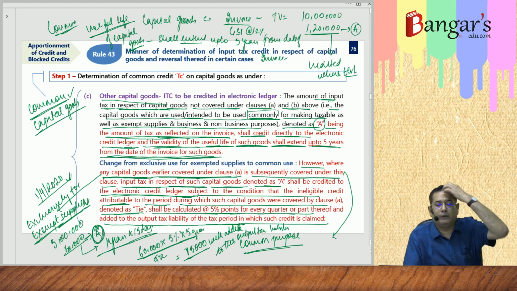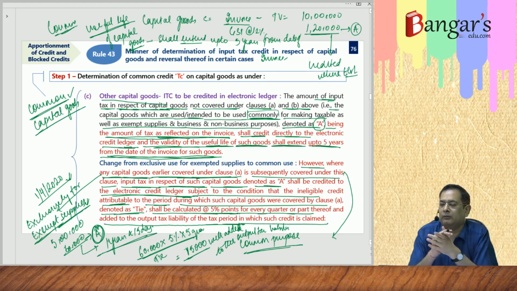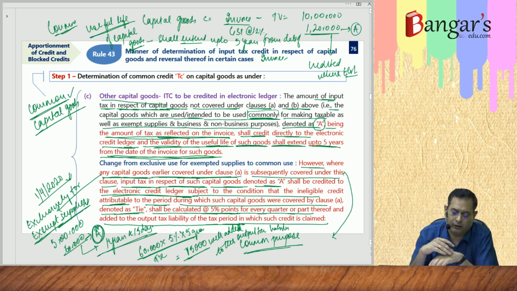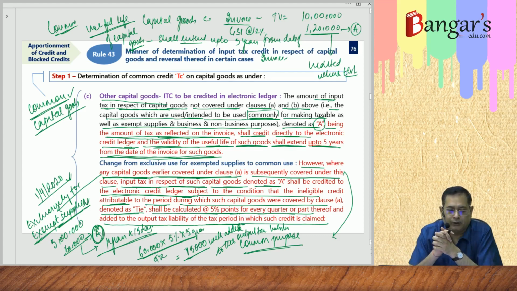Earlier, what was happening was from 60,000, 15,000 was reduced and the remaining amount was credited in the electronic credit ledger. Now, entire 60,000 rupees will be credited in the electronic credit ledger and 15,000 is to be separately paid. Now, this happens now leading to a higher reversal subsequently.